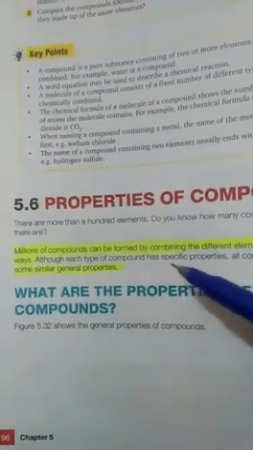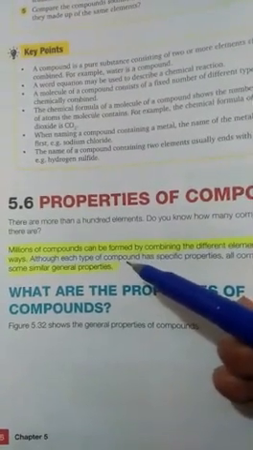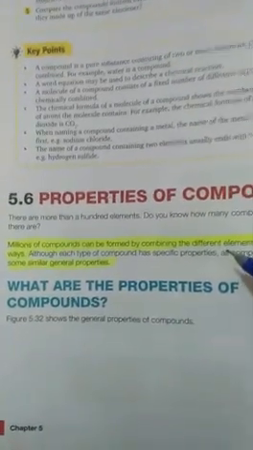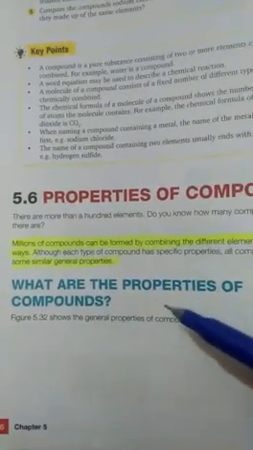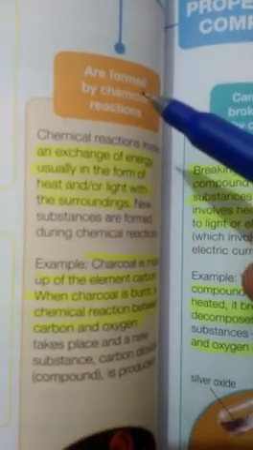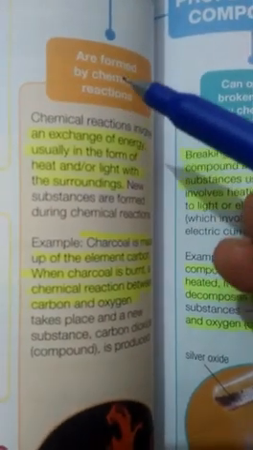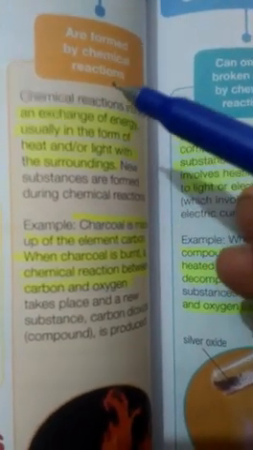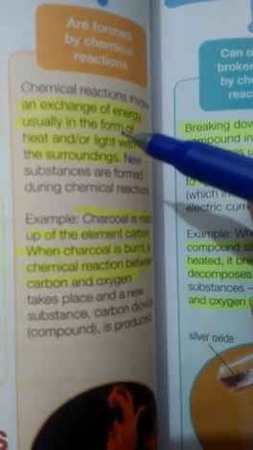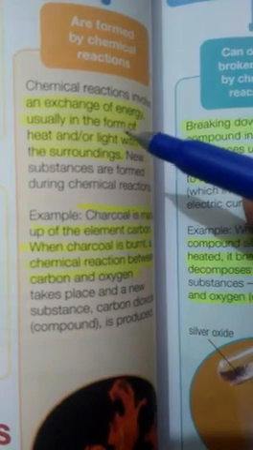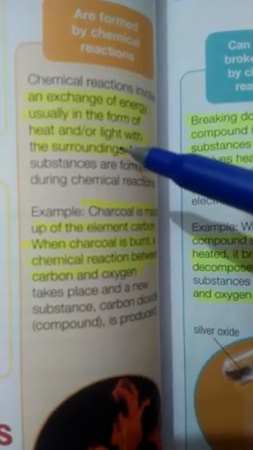Although each specific compound has its own specific properties, here we will discuss the general properties which are found in all types of compounds. The first property is that all compounds are formed by chemical reaction, and without chemical reaction compounds are not formed. During this formation, energy is released to the surroundings in the form of heat and light.